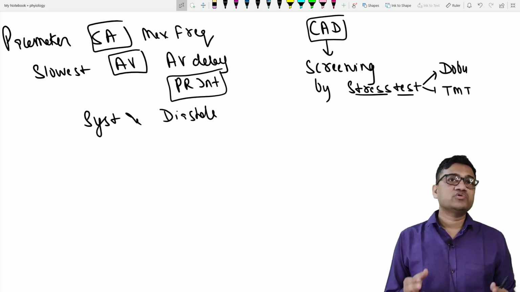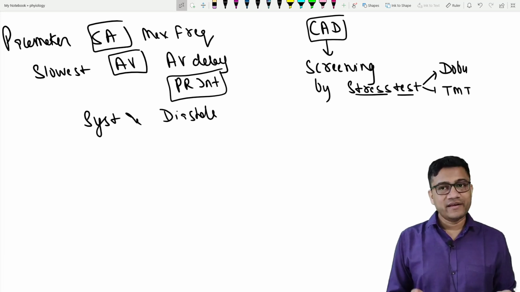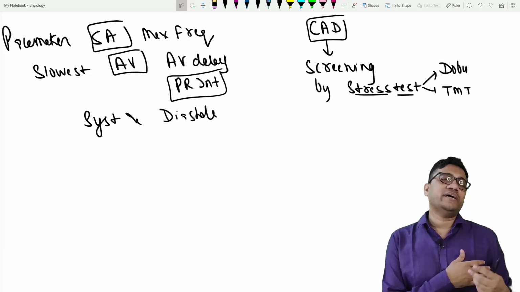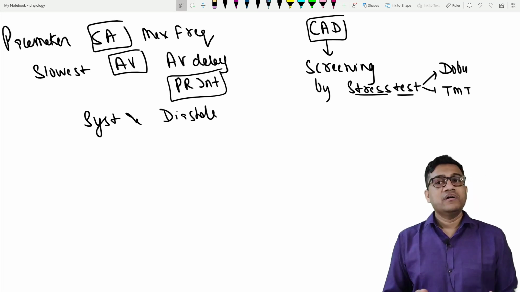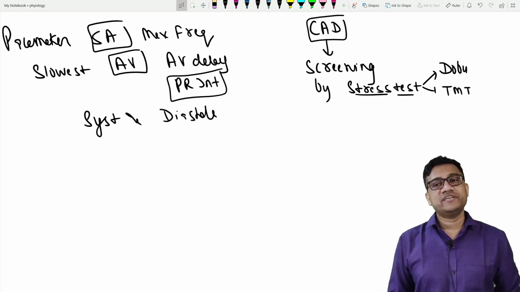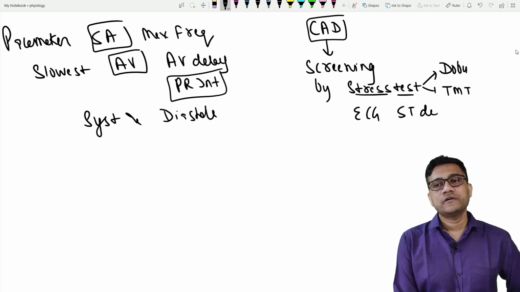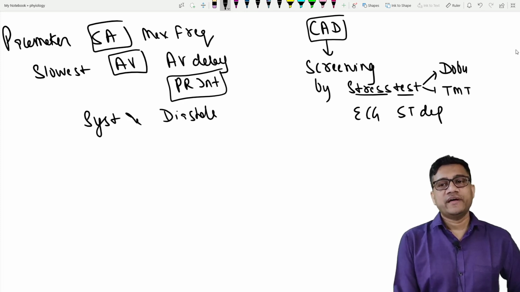Okay, what is the most common artery? LAD. Clear? Then what is the result? It causes ischemia. Ischemia causes pain. What is the pain called? Angina. Easy. And for this, what do we do? We do investigation. What is the name? Stress test. What do you see in ECG? ST depression.